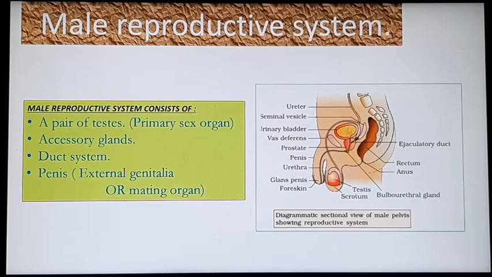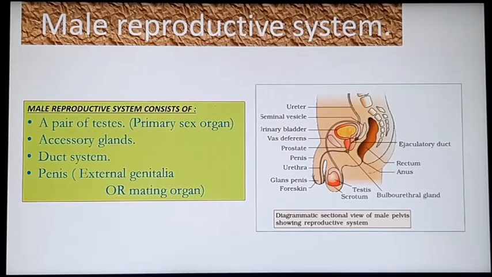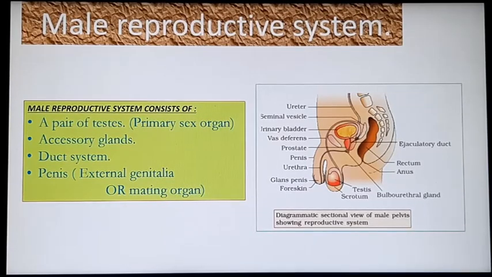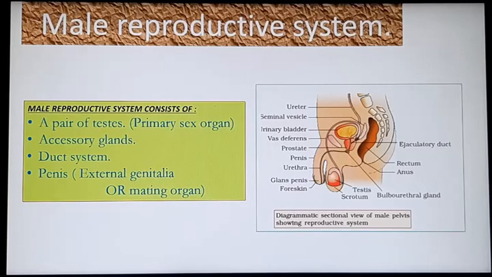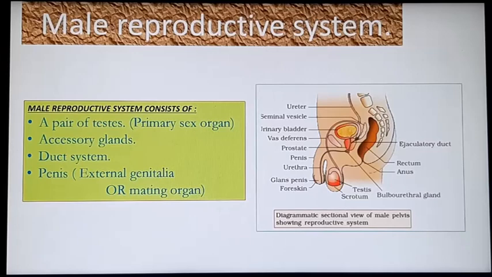The male reproductive system consists of a pair of testes, which are the primary sex organs, accessory glands, the duct system, and penis, the external genitalia.